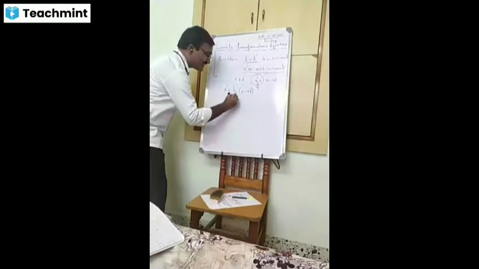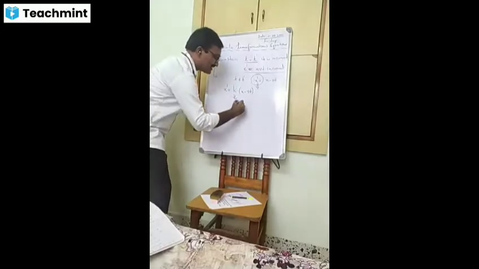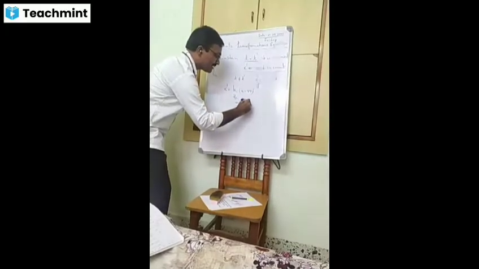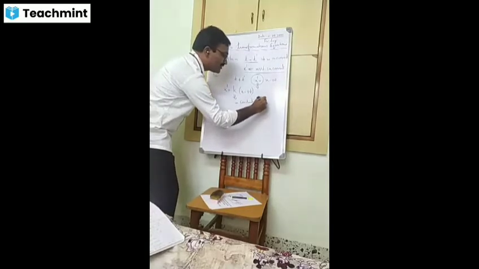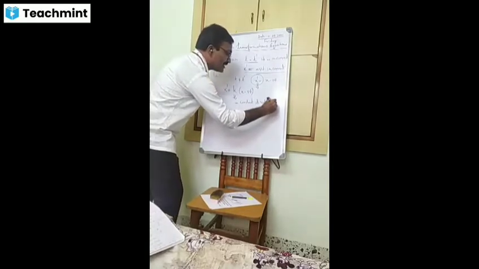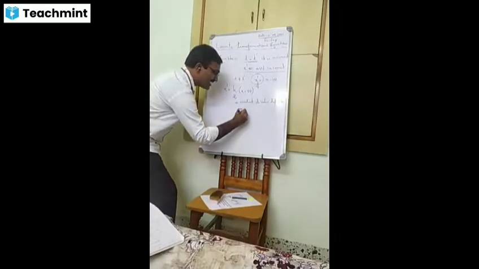Here k is the constant, and its value depends on v.